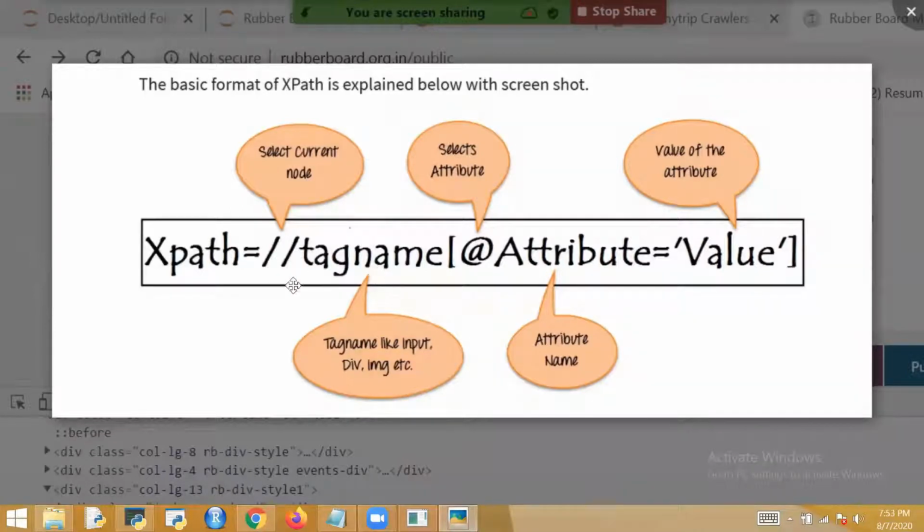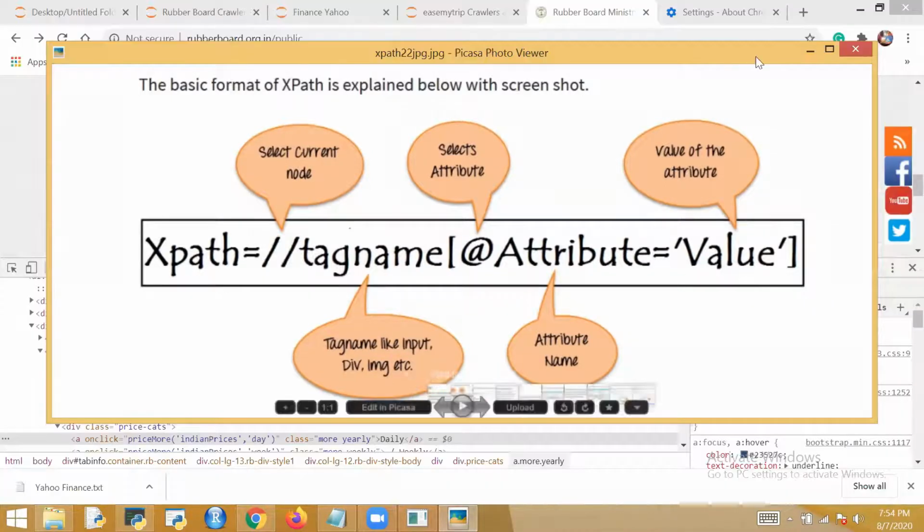Then you have to give the tag name, whether it is a division, an input, or something like a button you are searching for. Then the at-the-rate symbol, then what is the ID of this division, or the ID of this input, or classes, and what is the name of that ID, or whatever it is. The string you have to pass.